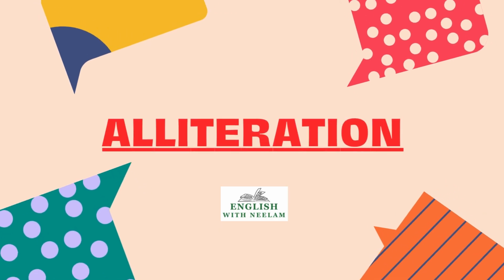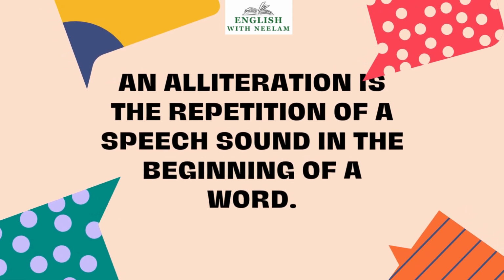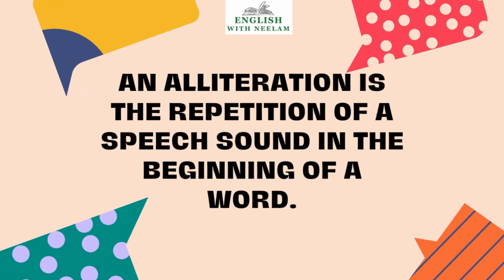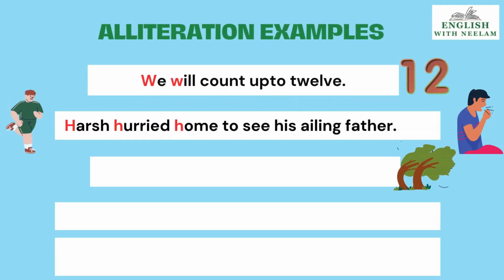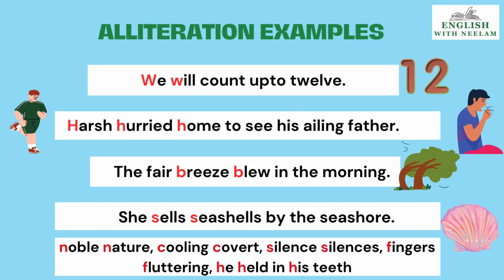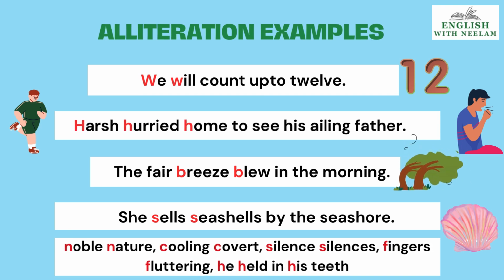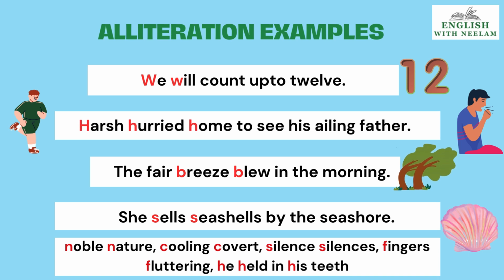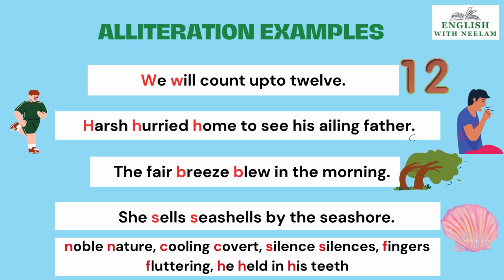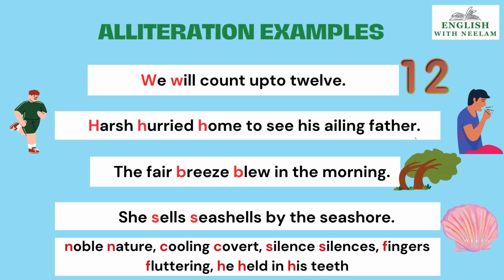Now I talk about alliteration. An alliteration is the repetition of a speech sound in the beginning of a word. Now see the examples. We will count up to 12. Sound of V, W. But we have to see the sound, not the letter. Hirsch hurried home to see his ailing father.